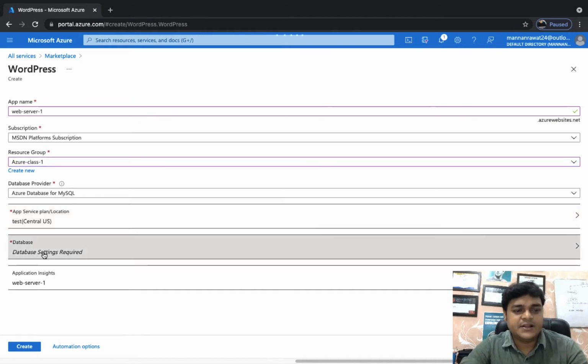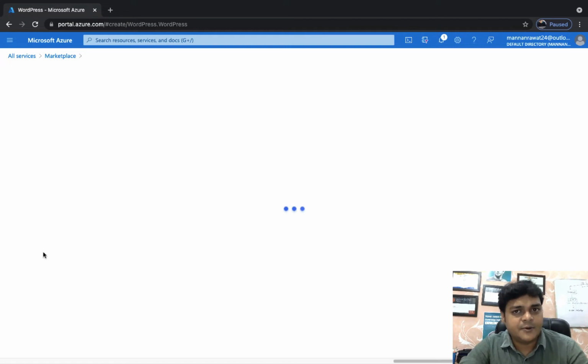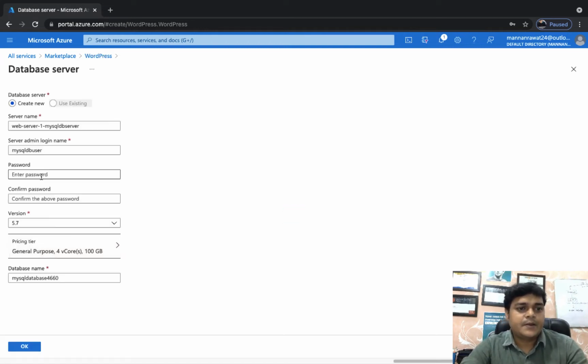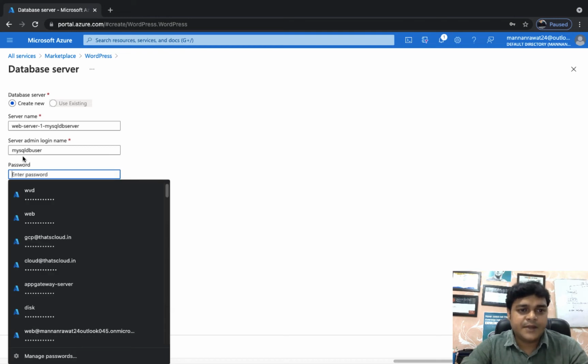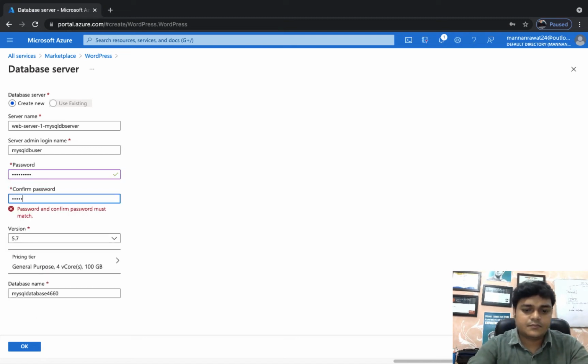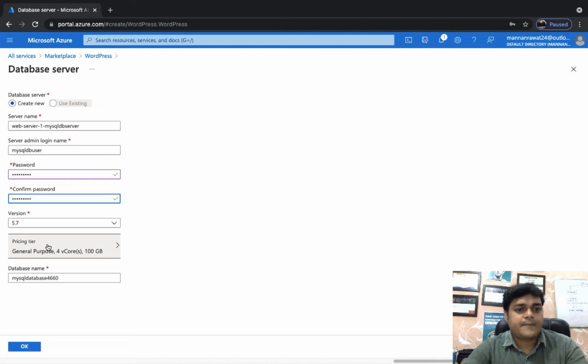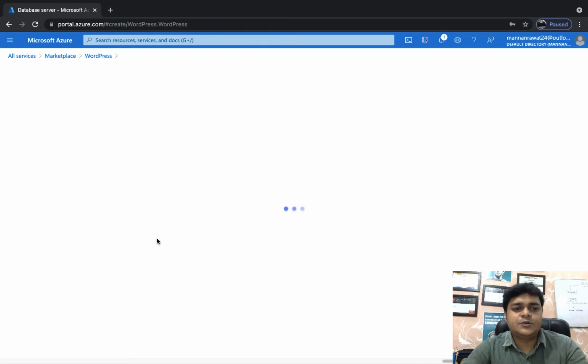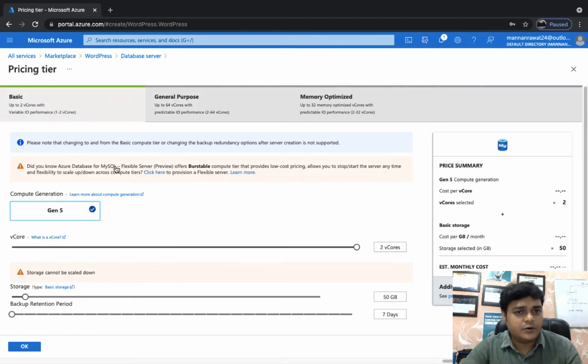Select the database, and in the database part you need to provide the name of your database, and a username and password. I'm going to use the default username, MySQL DB user, and proceed with your own password. About the pricing, if you are planning to set up the environment only for testing purposes, proceed with one core CPU and just 5 gig of hard disk storage.